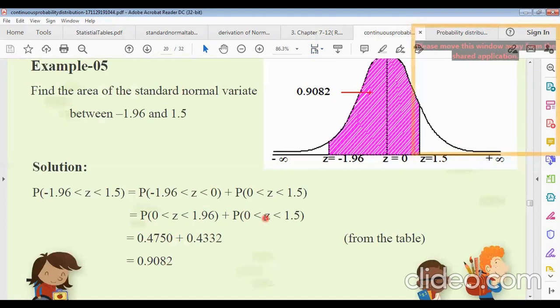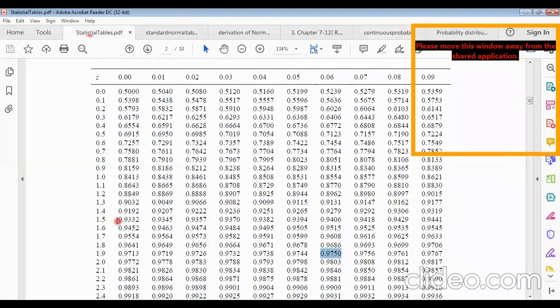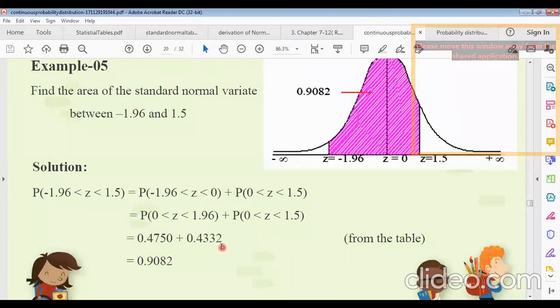Now again, the area between z equals 0 and z equals 1.5. From the table, z equals 1.5 gives 0.9332. Then 0.9332 minus 0.5 is 0.4332.